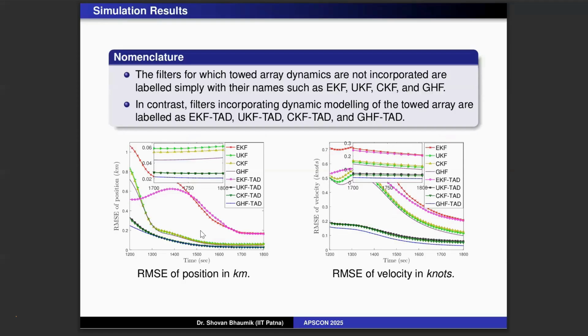In signal processing, several estimation methods are required, and we do this repeatedly. We do the estimation, and then we calculate the error, the root mean square error with respect to time. We see that the root mean square error is decreasing. This is the root mean square error of velocity with respect to time. We see that it is converging. There are many estimation methods that I don't think we should discuss here. If anybody is interested, I can discuss separately.